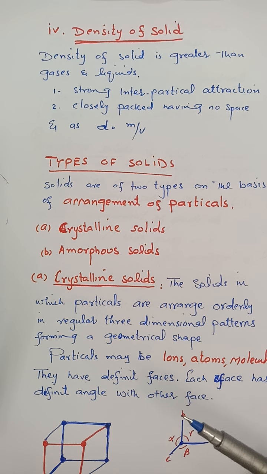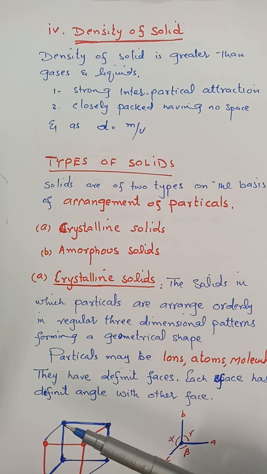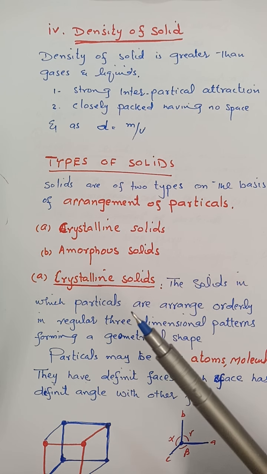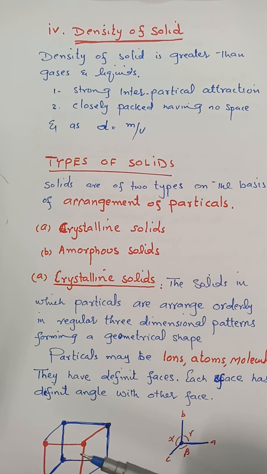Look at the structure of a crystalline solid given, which represents sodium chloride, and we know that the geometrical shape of sodium chloride is cubic. Now how can we explain crystalline solid by taking this geometrical shape under consideration?